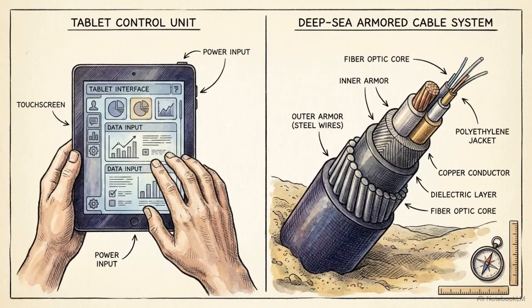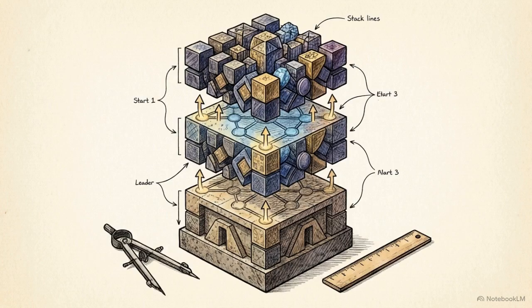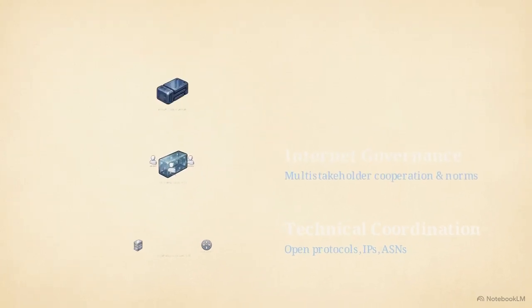Achieving digital sovereignty requires distinguishing the applications we see from the deep network that makes them possible. Effective governance requires viewing the digital world as a strict three-layered architecture. This blueprint illustrates our starting point. The bottom layer is technical coordination. Above that sits internet governance. Finally, the top layer is digital governance.